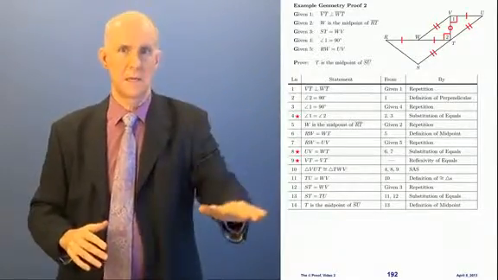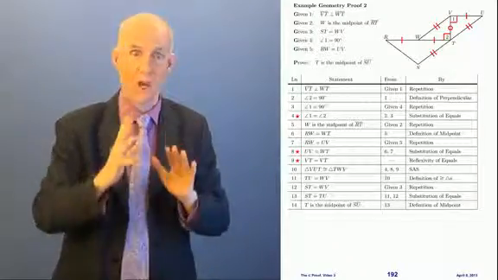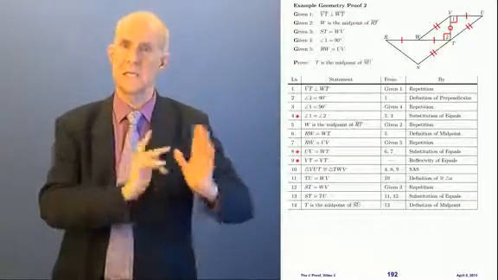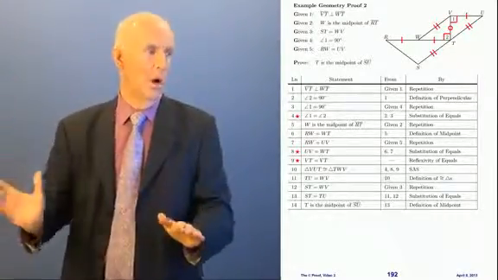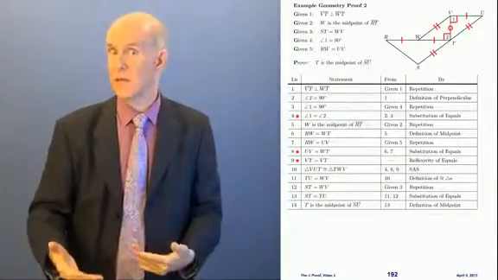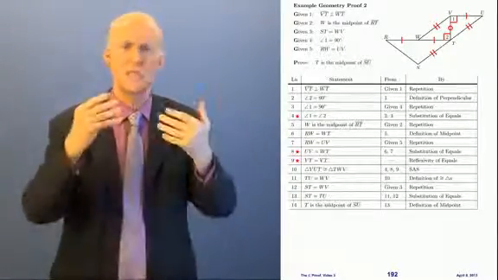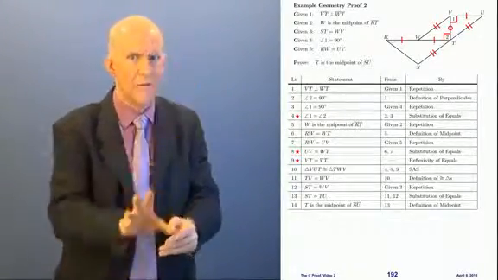Now I have a comment to make. First of all, if you didn't understand it, if you got lost, if you got confused at some point, please back the video up and watch me do it again. And then you will get it. Maybe you need to watch it a couple more times. It all fits together beautifully. You can get it. Just watch it and see how it all fits together.